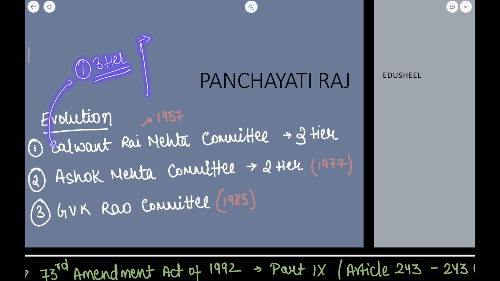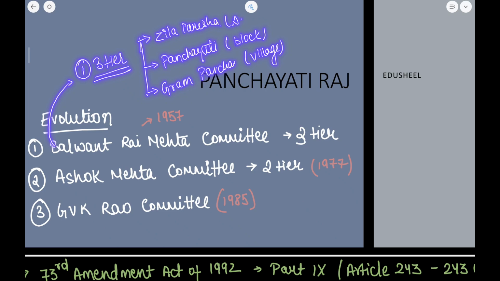Now, what were these levels? At the base level, or the grassroots level, there was Gram Panchayat at the village level. At the intermediate level, there was Panchayat Samiti at the block level, and the topmost tier constituted Zilla Parishad at the district level. So this was the first provision given by the Balwant Rai Mehta committee.